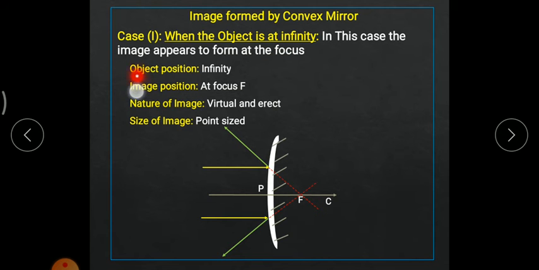The object position is at infinite distance. The image is a point-size image. It is virtual and erect, since the image is obtained behind the mirror, and the image would always be erect, and it is a point-size image.